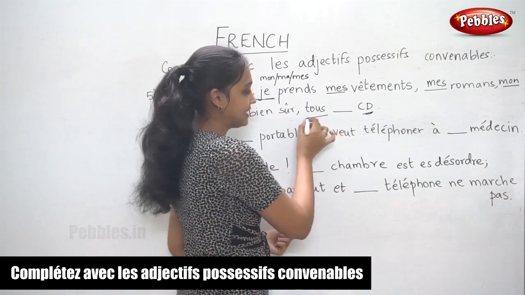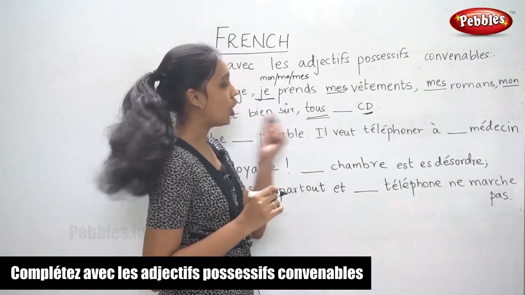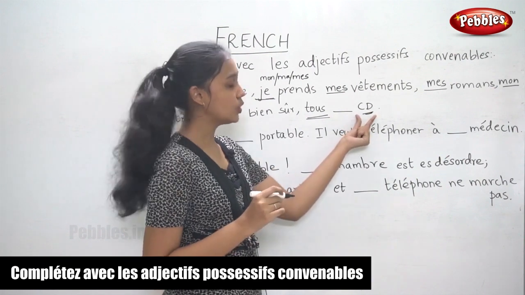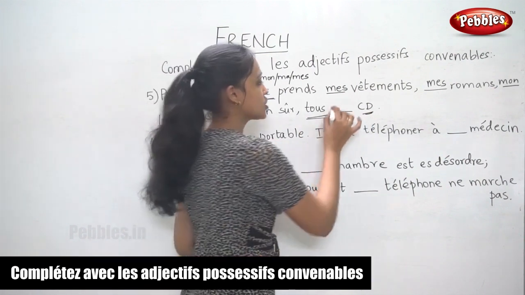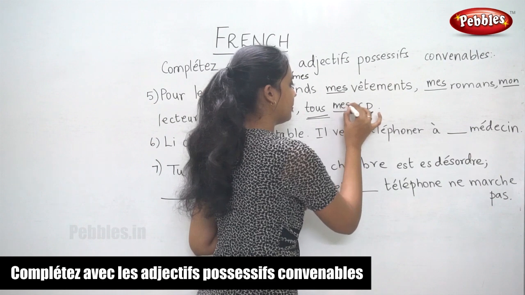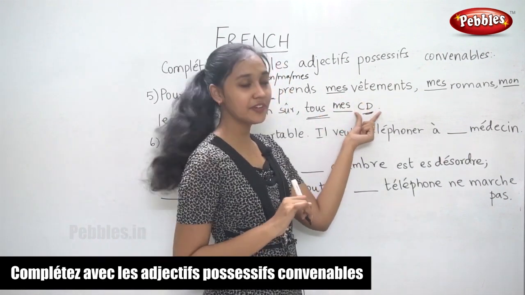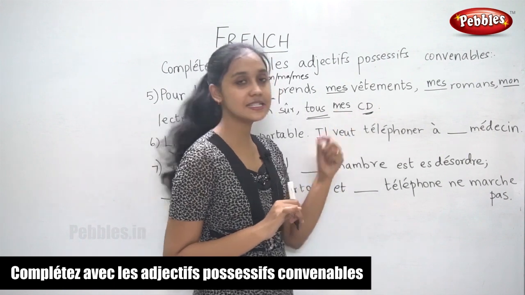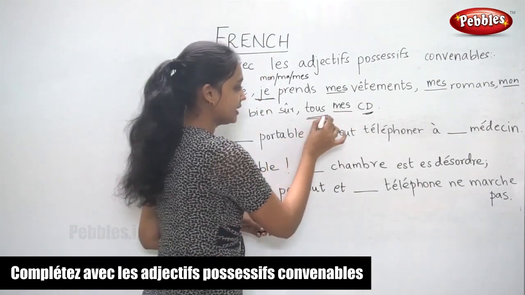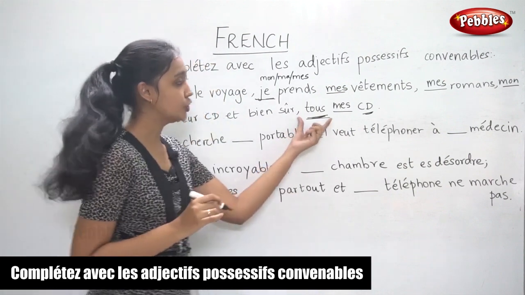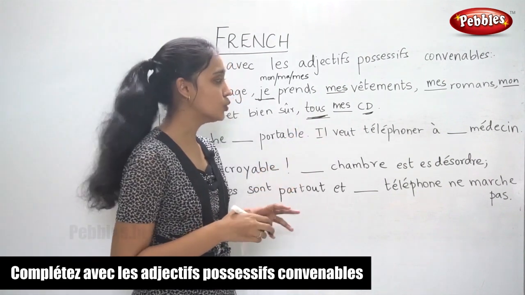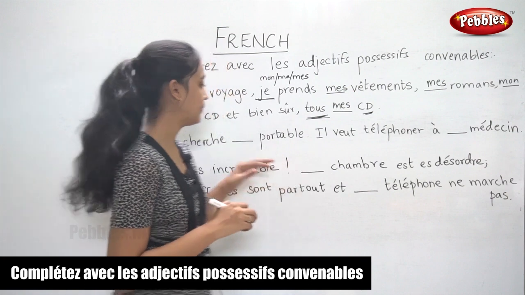So the clue for that is tout, all the CD. So it is in the plural form. So again we write mes. Now, CD is actually an abbreviated form, so we won't know whether it is singular or plural. But this word here, tout, gives us a clue that it is in the plural form.